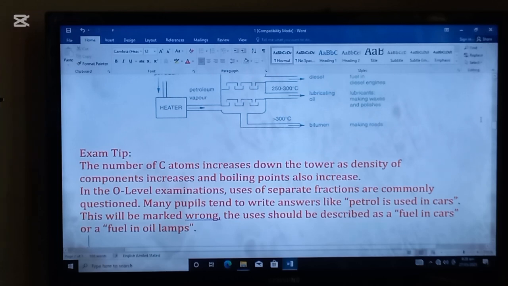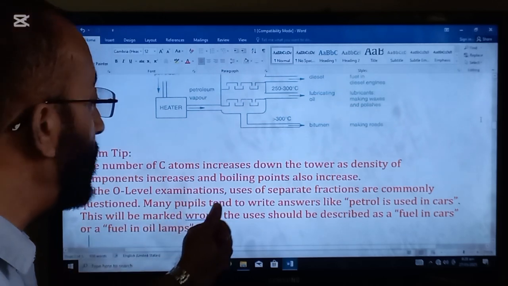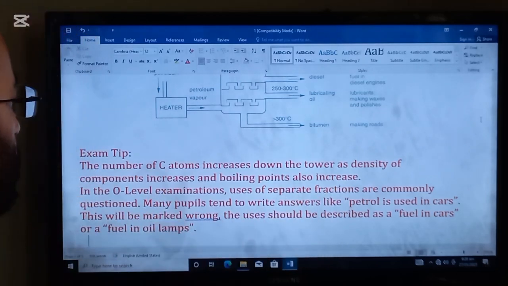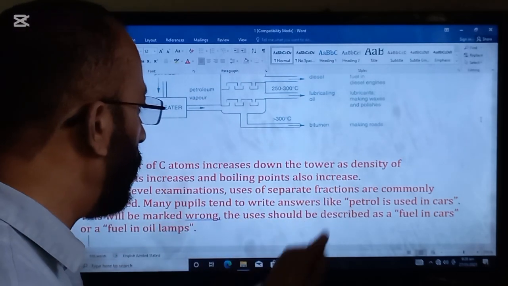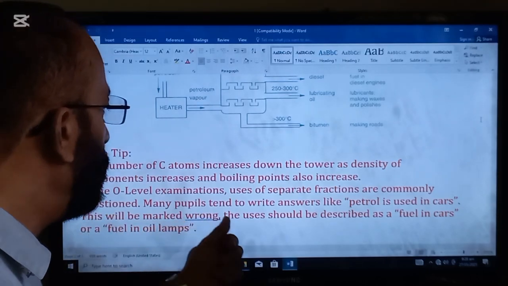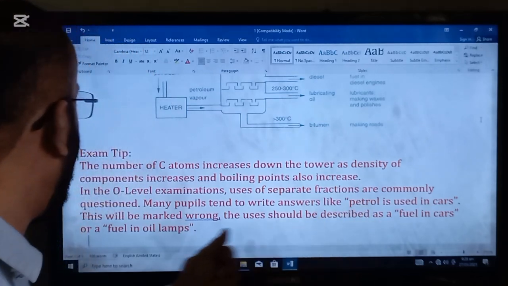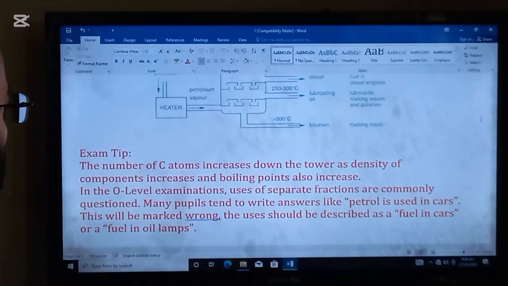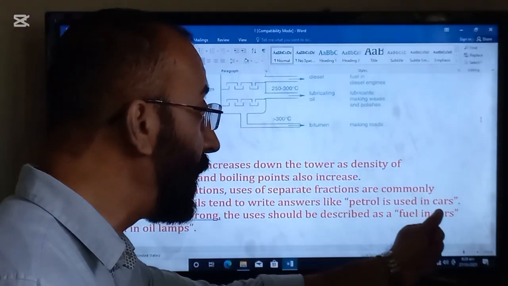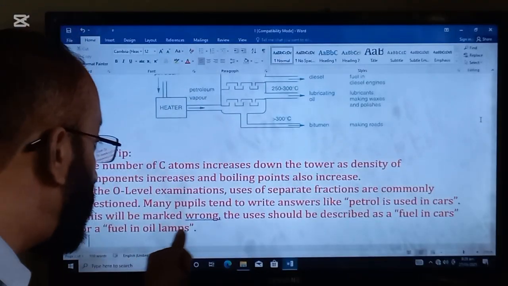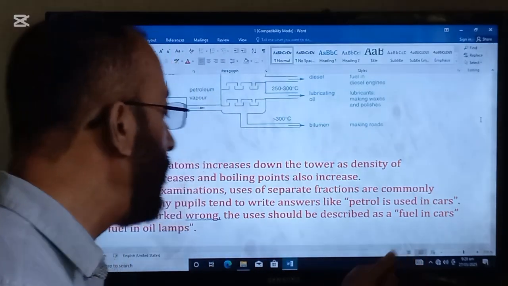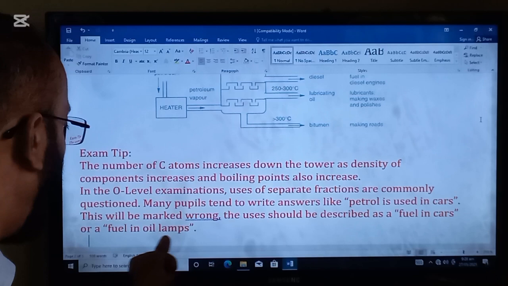Exam tip for you, student: the number of carbon atoms increases down the tower, as density of the components increases, and boiling points also increase. In the O-level examination, uses of separate fractions are commonly questioned. Many pupils tend to write answers like petrol is used in cars. This will be marked wrong. The uses should be described as fuel in the cars or a fuel in oil lamps.